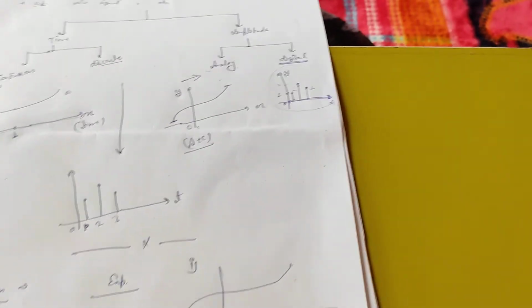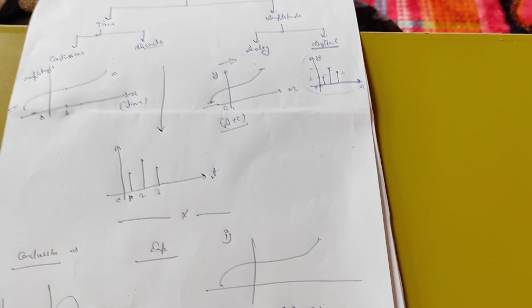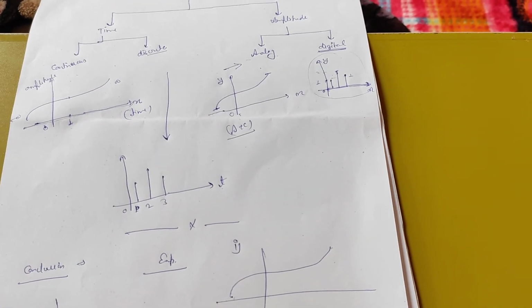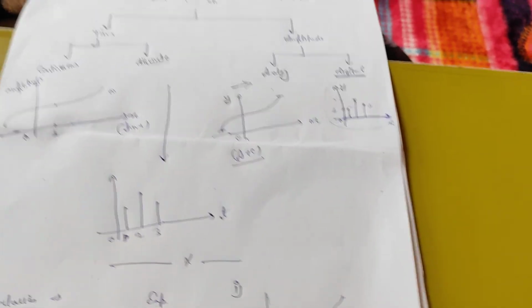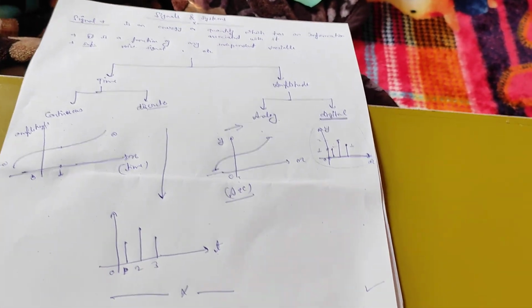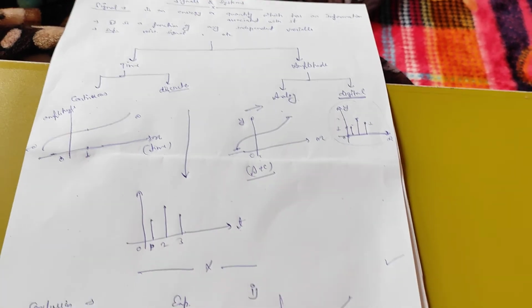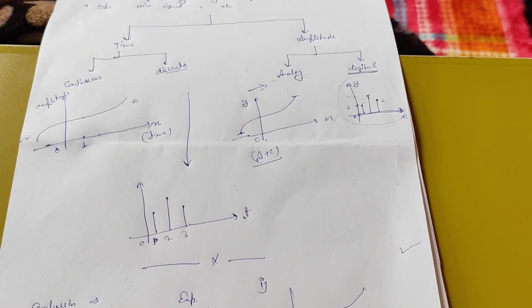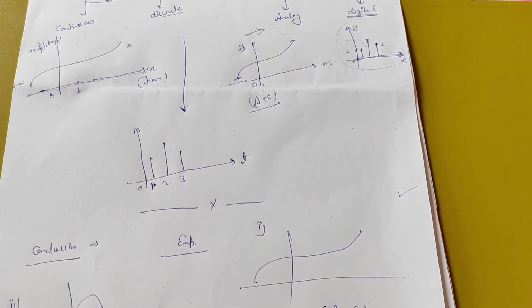So here we can easily identify whether a signal is continuous, discrete, analog or digital on the basis of these two parameters, time and amplitude. I hope that after seeing this video you will be able to identify the signal.